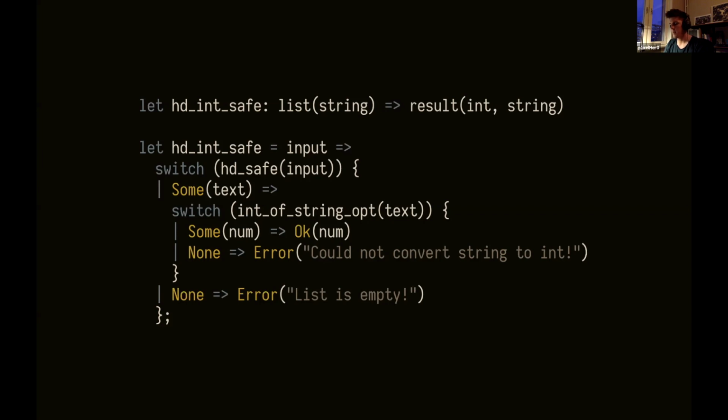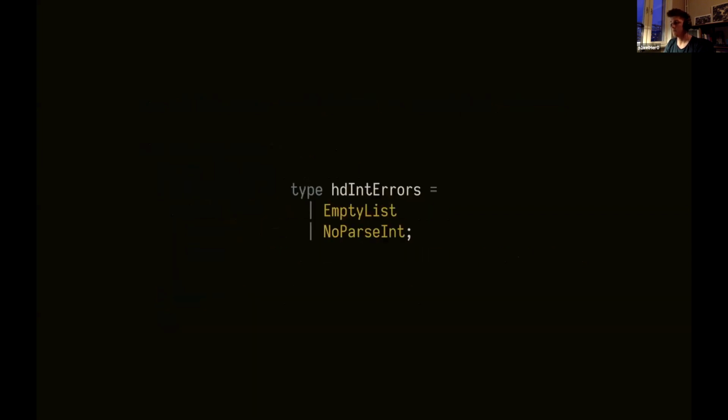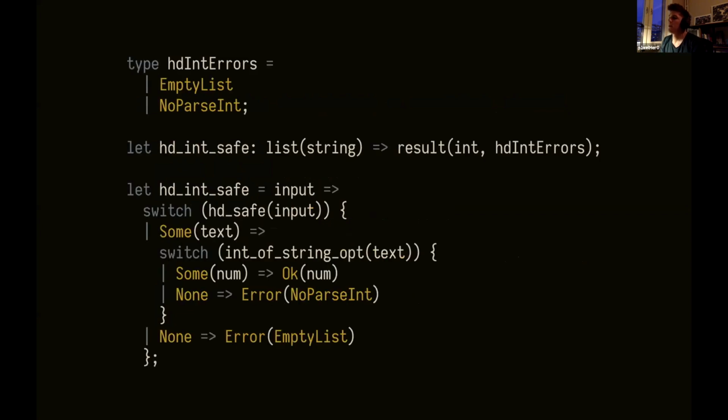But in the core of our program, we don't want to use strings to define behavior. So my idea here is to use another variant for this. We can define our own variant called head int error. It's not the best name, but I think the values represent the errors kind of good. So we have an empty list value or the no parse int value. Then the implementation will look like this. So now instead of returning a result of int or string, we return a result of int and head int errors.